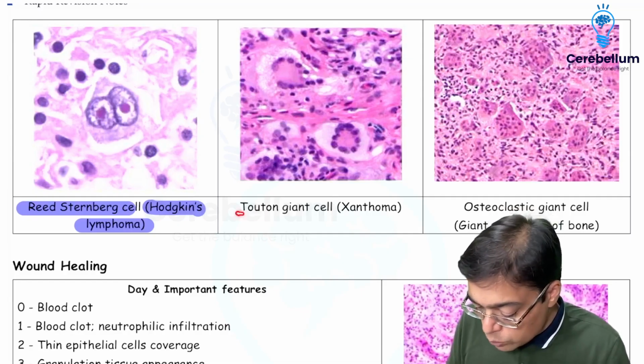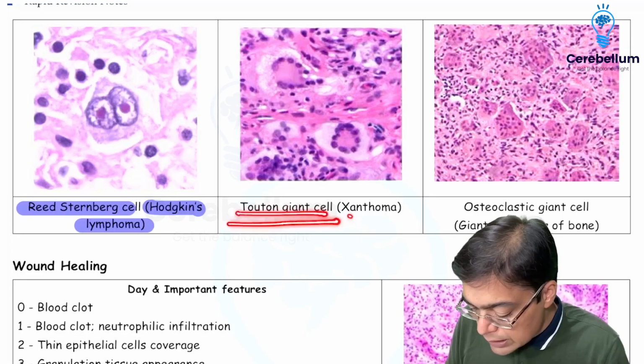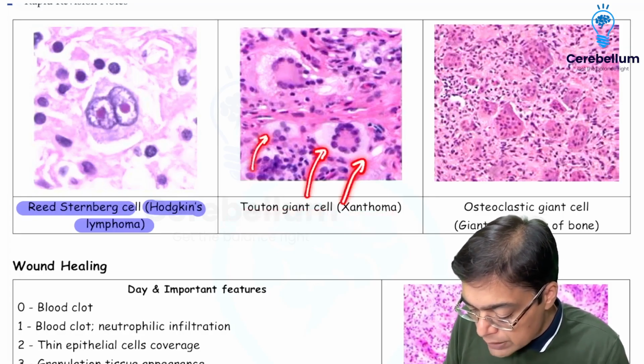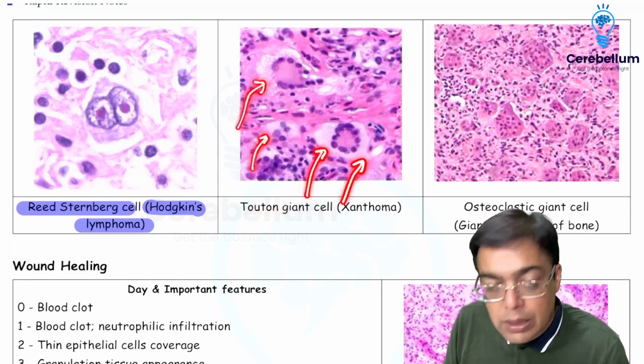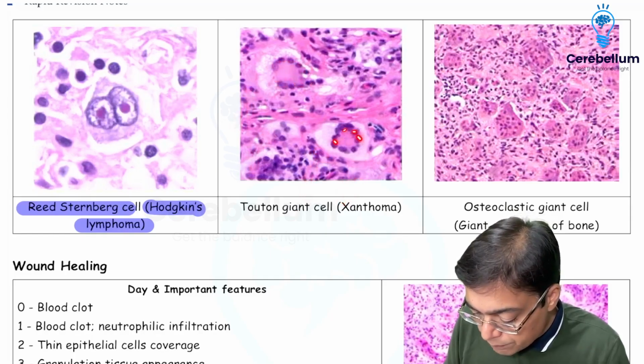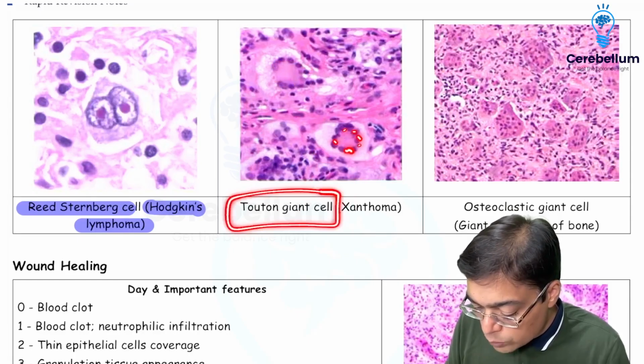When we are talking about Touton giant cell, remember it is seen in case of xanthoma. So you would have that whitish, foamy appearance of the cytoplasm because of the lipids, and the nuclei are going to be arranged separated out in the periphery, right? So that's an example of a Touton giant cell.